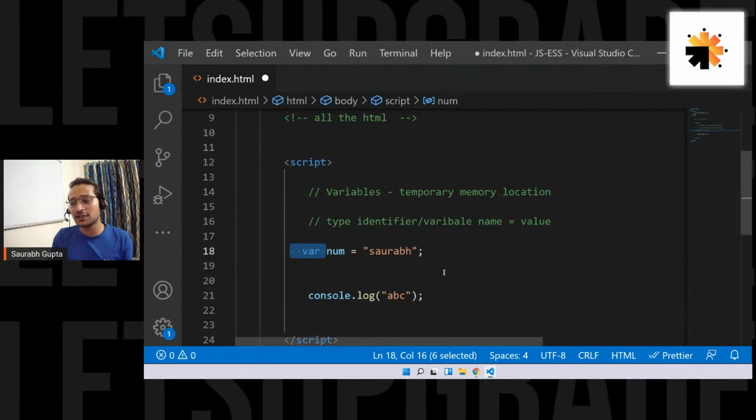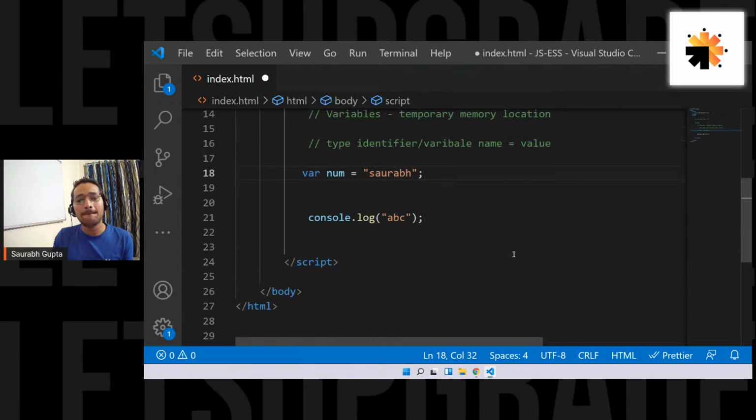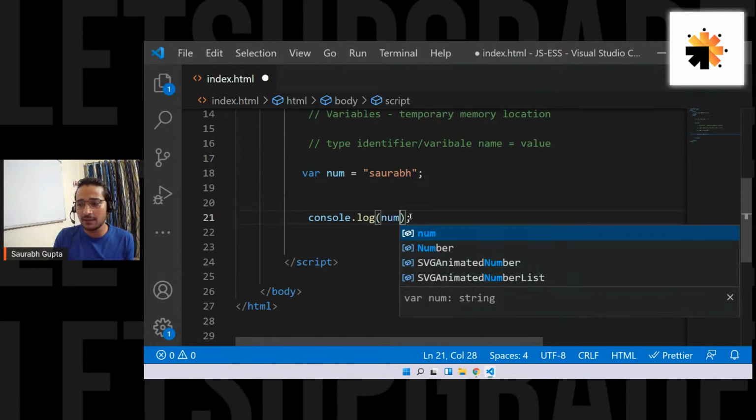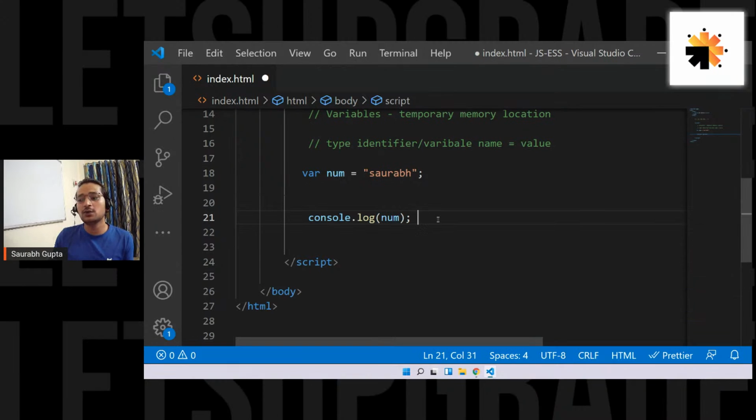And to end today's session, let me show you how to print a variable. Just like you can print ABC, if you want to print a variable, just remove this and write the variable name. That's how you can print a variable. Console.log num, and whatever the value inside num is, that will be printed.